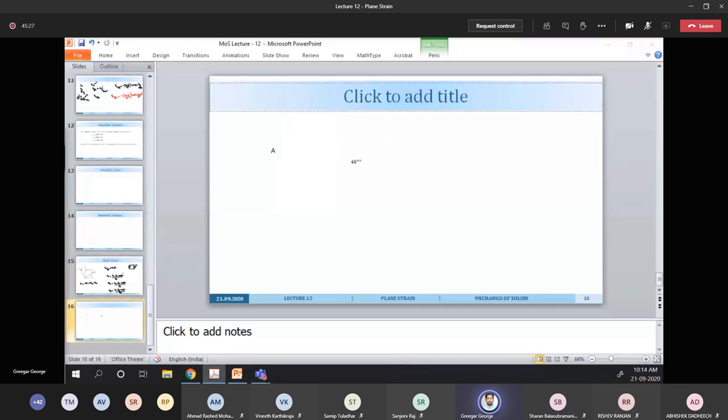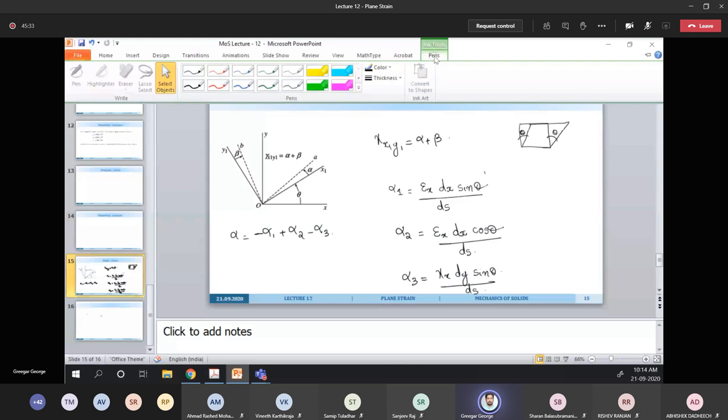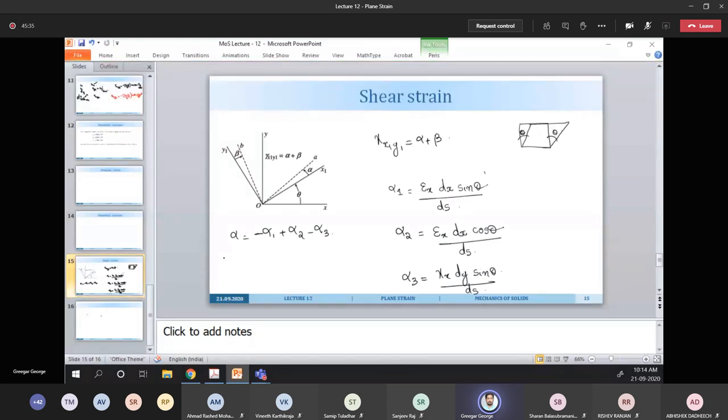You can substitute these values here, and then finally you will get an expression for alpha as minus epsilon x minus epsilon y. I'm skipping this part; you can try to figure it out. We can just solve it directly by substituting this expression: sin theta cos theta minus gamma xy sin square theta.